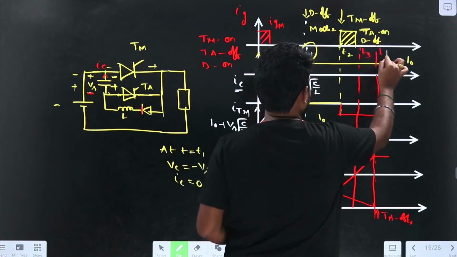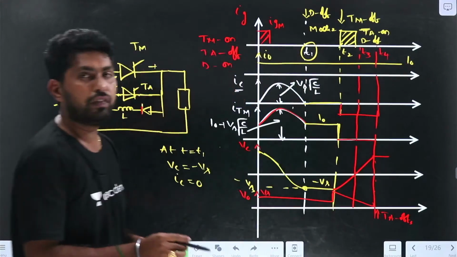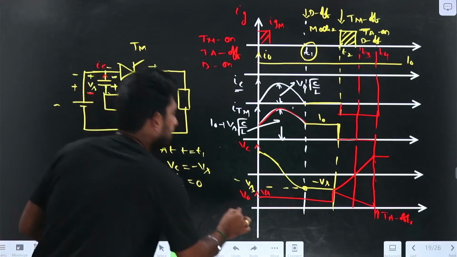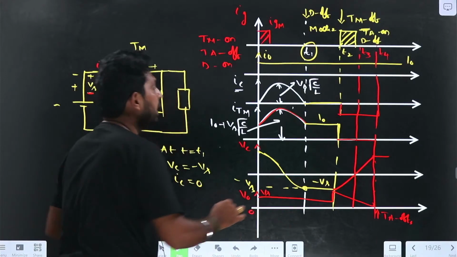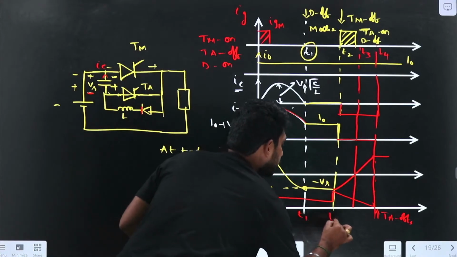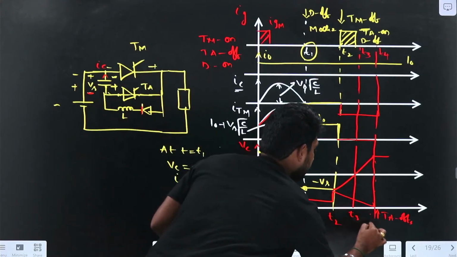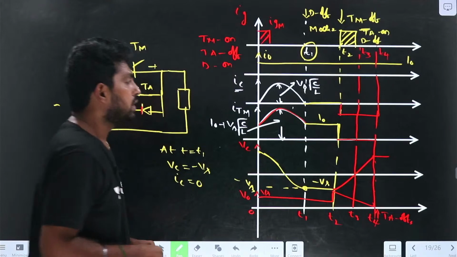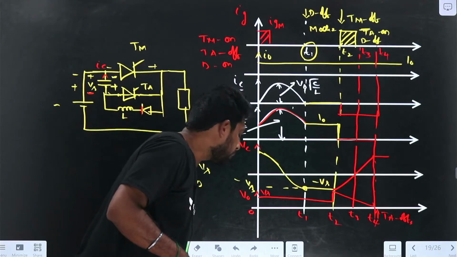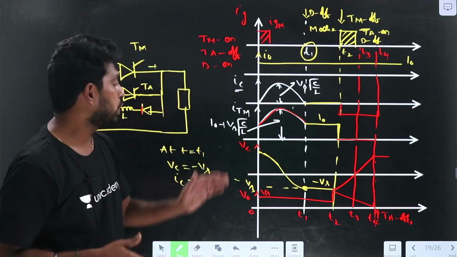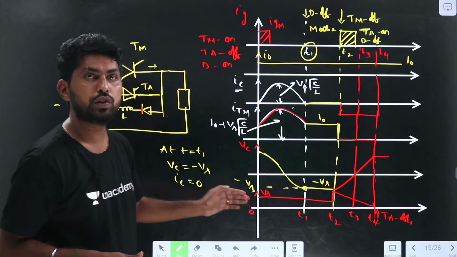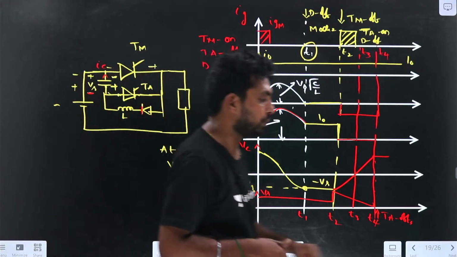So T4. So we have found all the things here. So 0, and this will be the T1. This will be the T2, right? So this will be the T3, and this is the T4. So up to here, if you have any doubt you can ask. If you don't have any doubt, we will proceed to the mathematical calculations too.